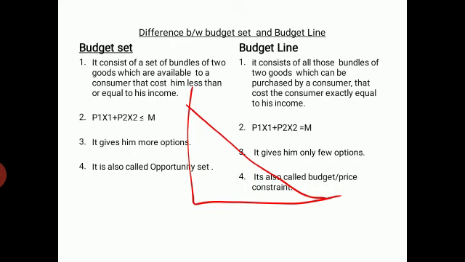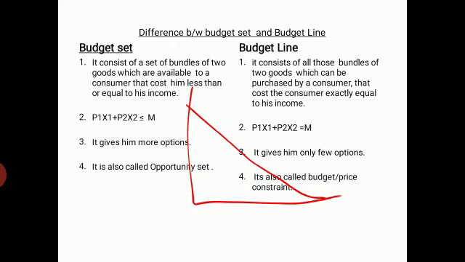Then in budget line the formula is P1x1 plus P2x2 is equal to M, that is price of good 1 into units of good 1 plus price of good 2 into units of good 2 is exactly equal to M or income.